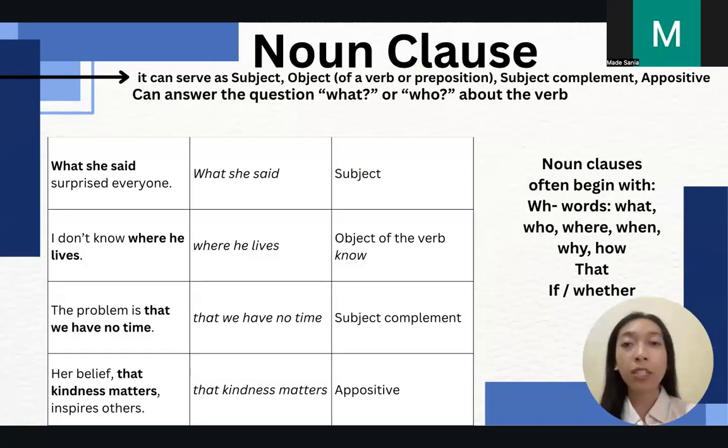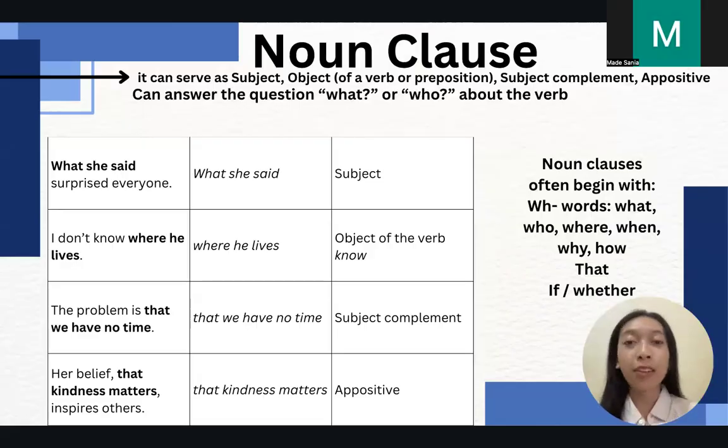Let's talk about one example first. What she said surprised everyone. This noun clause acts as a subject. The thing you need to pay attention to is the bold words in the example, because in that sentence the bold words act as the noun clause. The noun clause there is "what she said," the subject of the sentence, and the thing it does is surprise everyone.